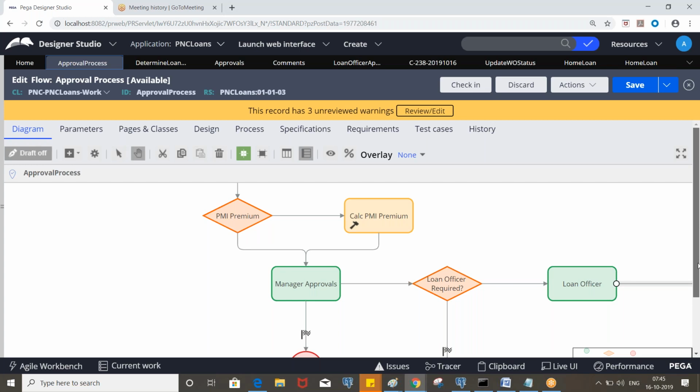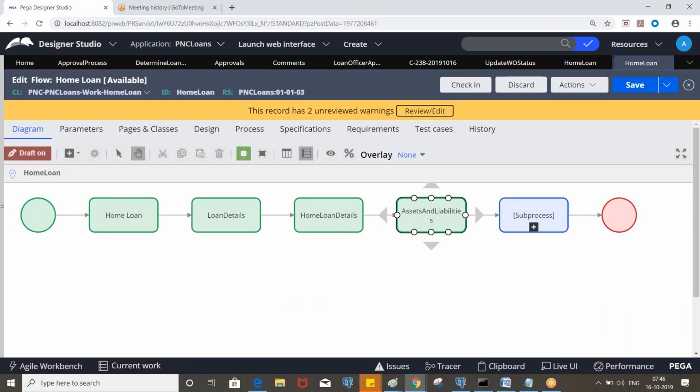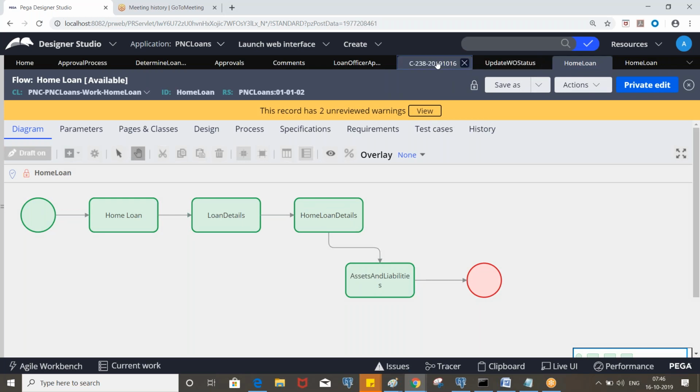We need to enter the data accordingly. This is fine. If you put more liabilities than assets, obviously it will go for risky, right? So you can enter the data.